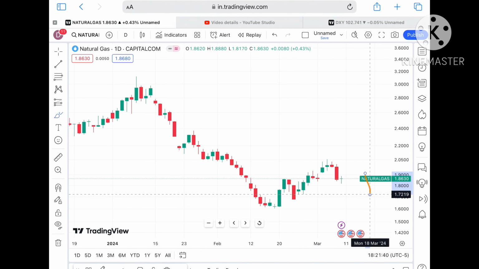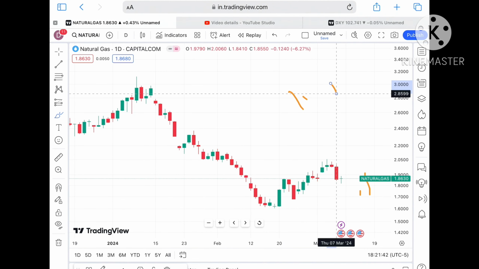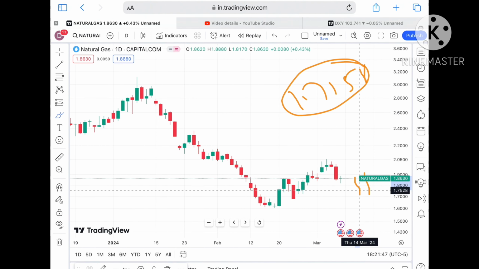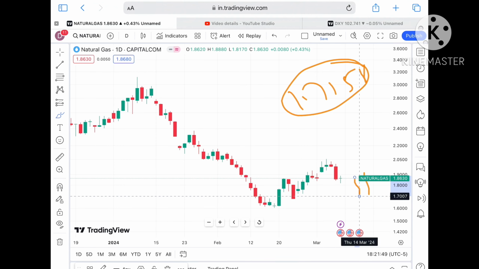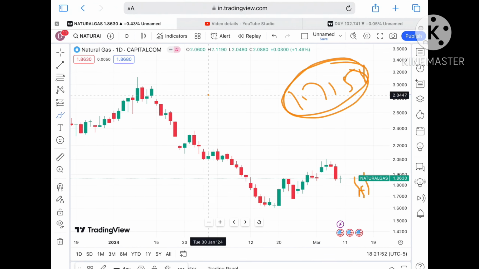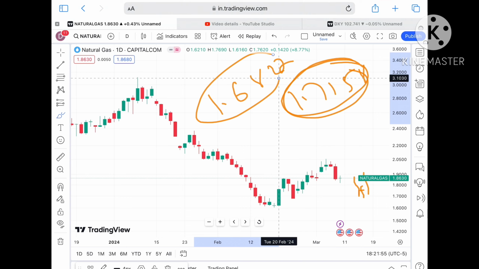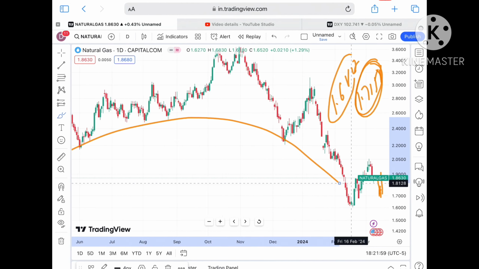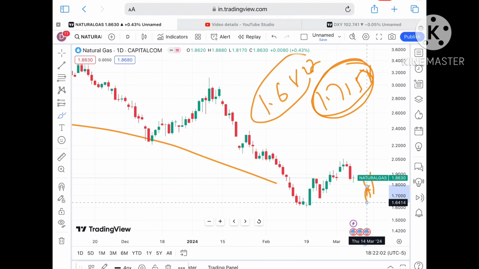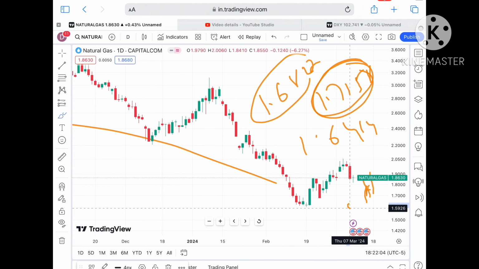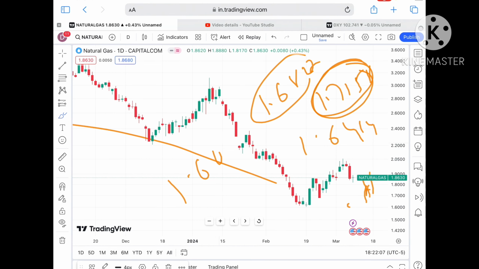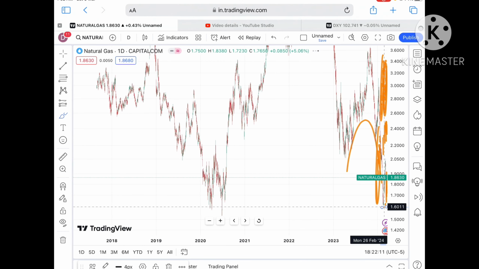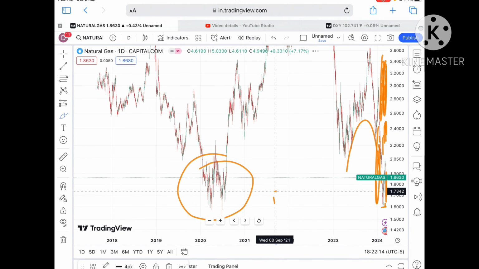to a level of 1.70, and as soon as the price starts falling below that level, a probability of touching a level of 1.7158 will be there, and from there a probability of going towards a level of $1.7. If the price starts falling below 1.7, then a probability of going towards 1.6827 will be there, and from there a probability of going below a level of $1.68 to a level of around 1.6414, because this bigger pattern will support a downtrend, and then from there it will move below a level of $1.6040.